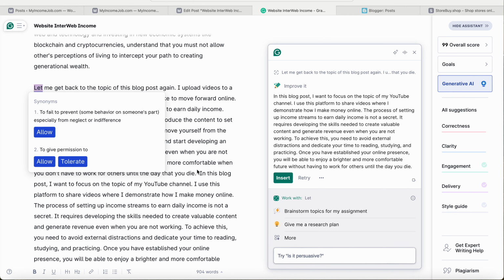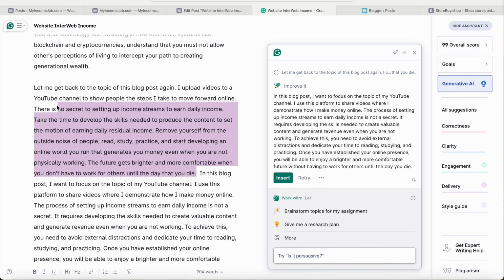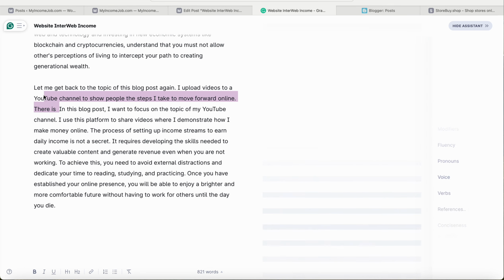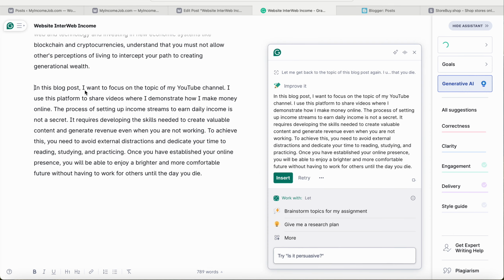Let me highlight this. Oh, it's giving me a hard time. Come on, baby. I won't fight it. I'll do a little at a time. There you go. That's the reworded content. And you can say retry, retry, retry. I can. Why am I doing this?